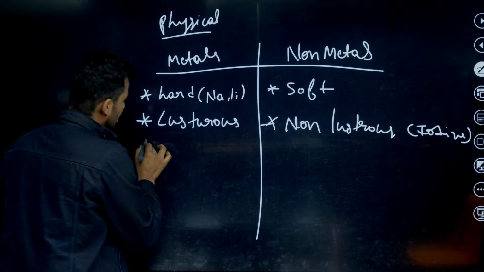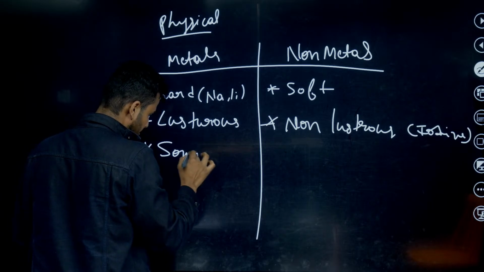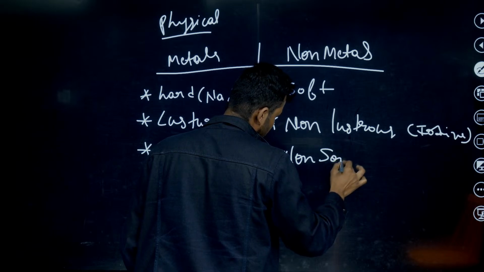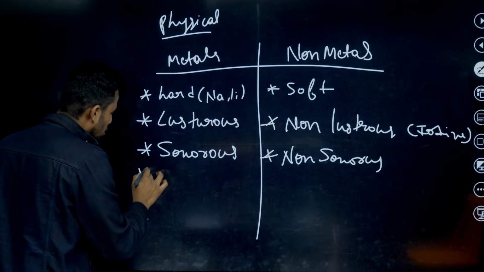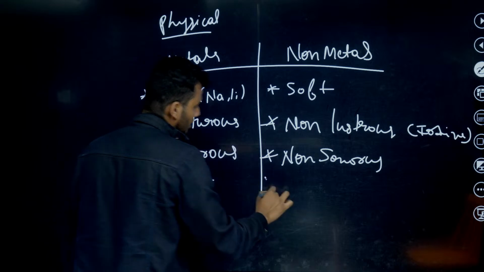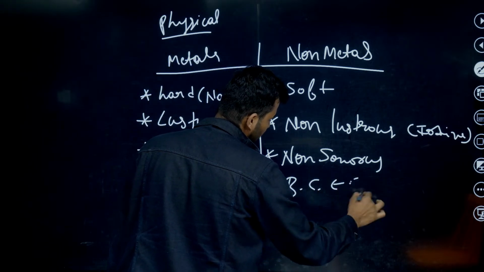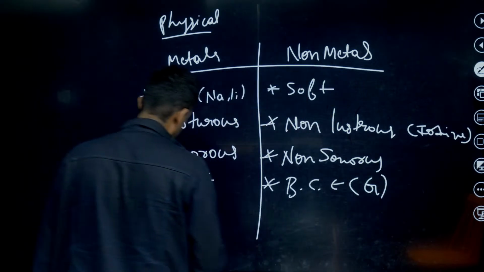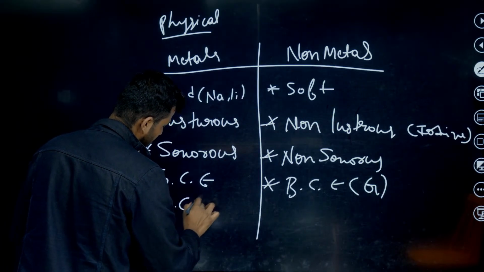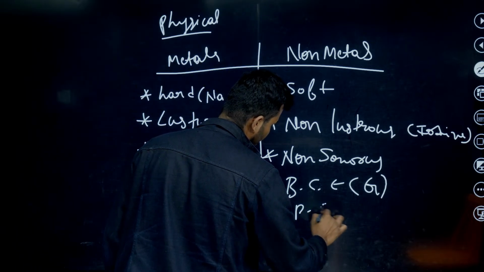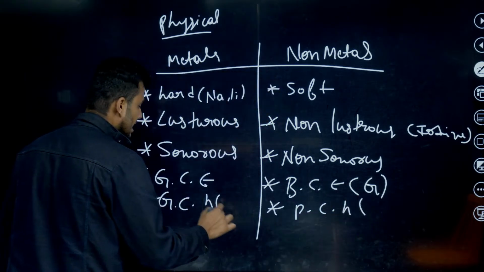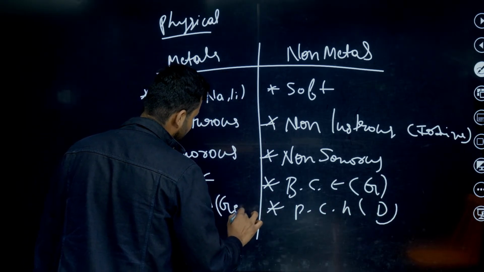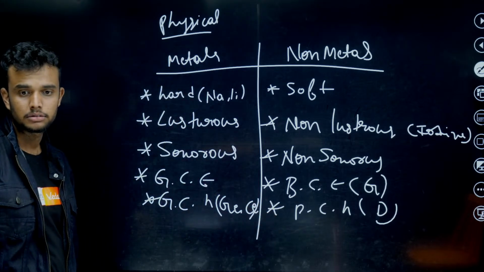Then next, third one, metals are sonorous, non-metals are non-sonorous. Metals are good conductors of electricity, non-metals are bad conductors, except graphite. Metals are good conductors of heat, non-metals are poor or bad conductors of heat. Here except diamond. Here except gallium and cesium. Very important.